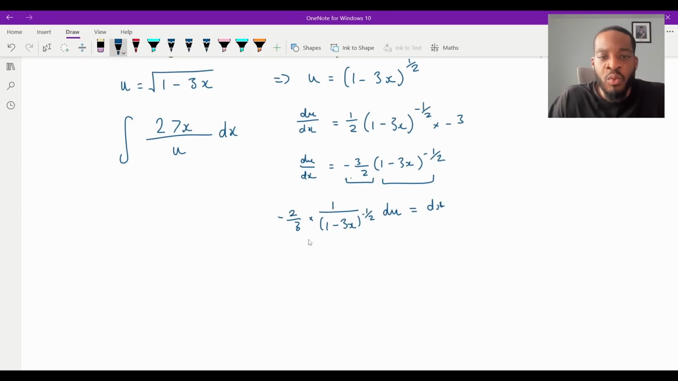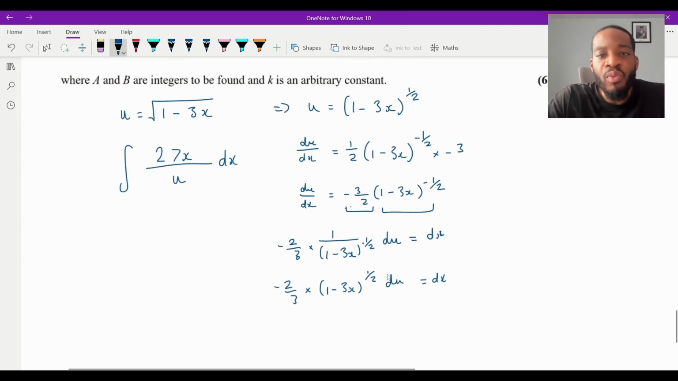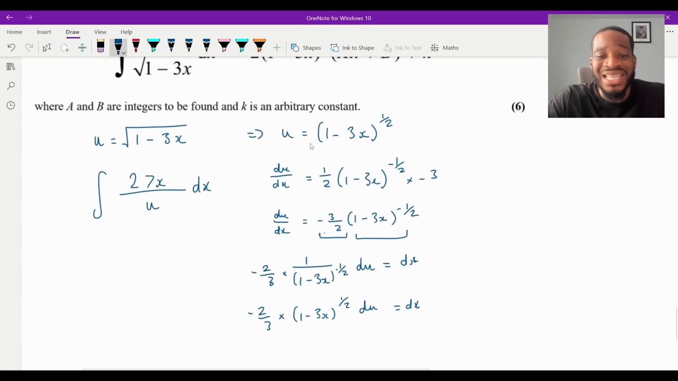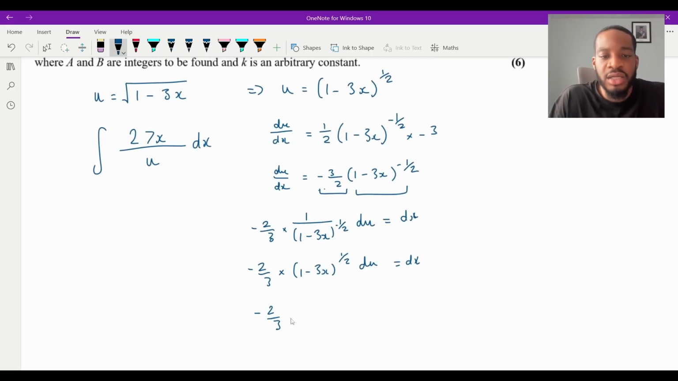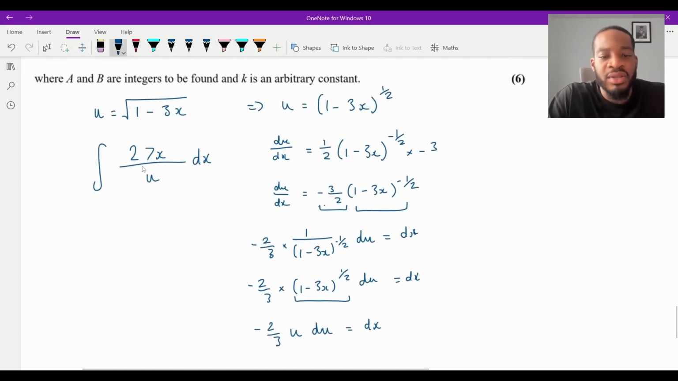Now we can just simplify this a bit. Remember what we have. So let's just tidy this up a little bit. Now this is 1 over, remember, if I do 1 over a negative power, that is going to cancel. This is just the same as (1 minus 3x) to the half, like that. And then du, and then this is dx. Now, remember, u is equal to (1 minus 3x) to the half. So I can actually replace that, can't I? So I can say this is minus 2/3, and then u du, right? And then this is equal to dx, right? Because remember, this here is u, isn't it?